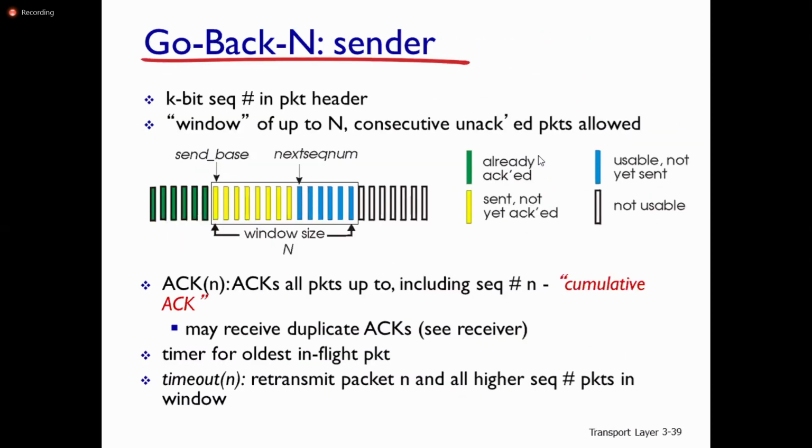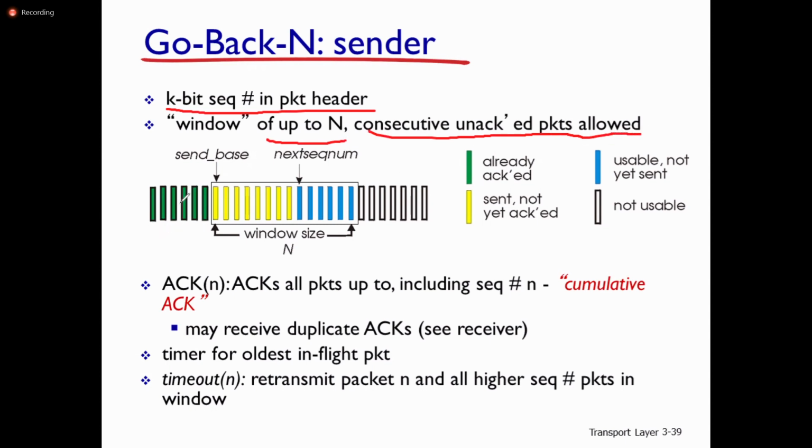You can look at the Go-Back-N sender at the sender side. It is assumed there is a k-bit sequence number in every packet header, and a window of up to N packets. Consecutive unacknowledged packets are allowed. You can see the scenario here.